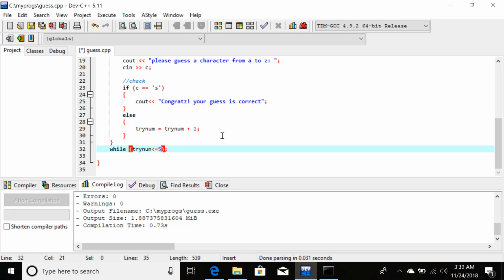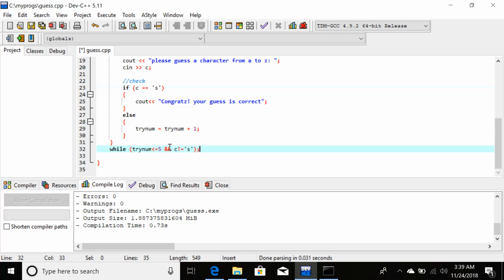If the number of tries is less than or equal to 5, repeat the structure, and also you have to look for character not equal to, sorry, S, whatever we have given as the input in the if condition, so that is S.